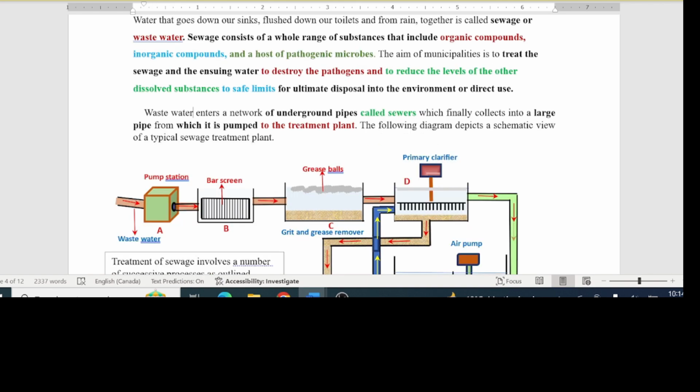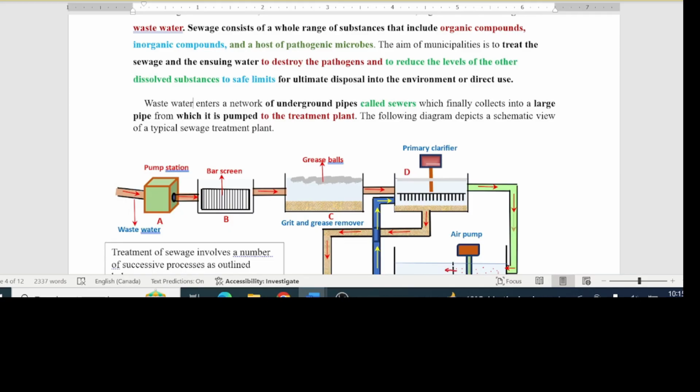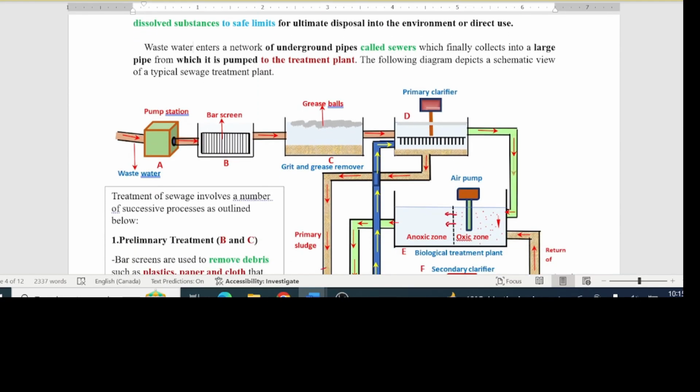We're saying that wastewater enters a network of underground pipes called sewers, which finally collects into a large pipe from which it is pumped to the treatment plant. This figure here represents a schematic view of a typical sewage treatment plant.